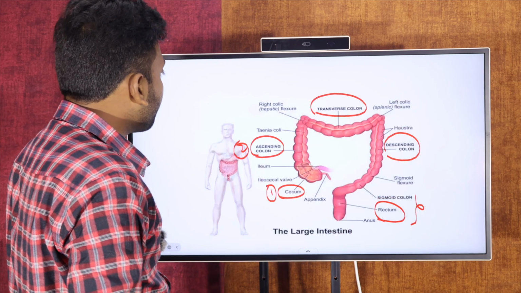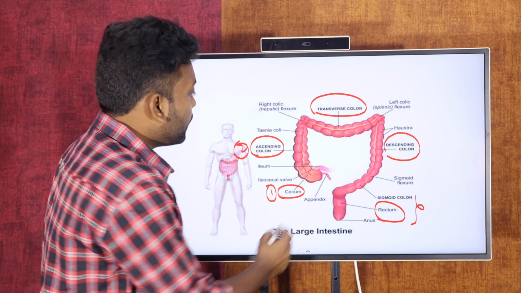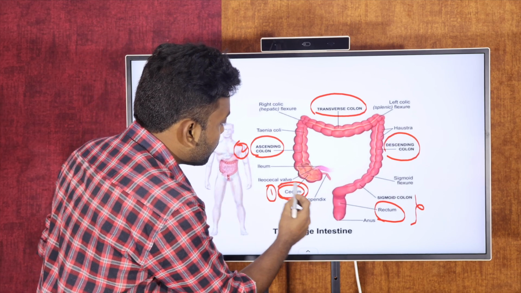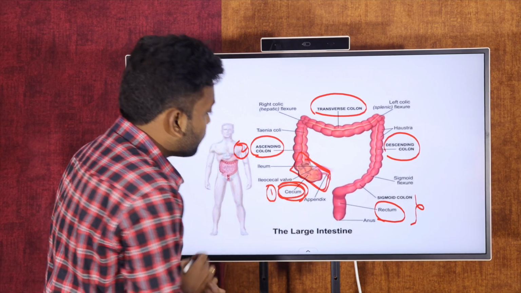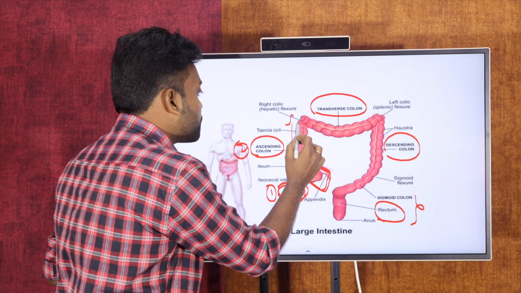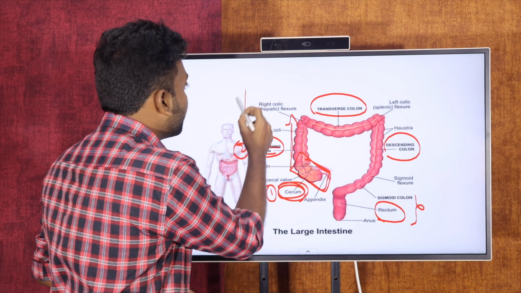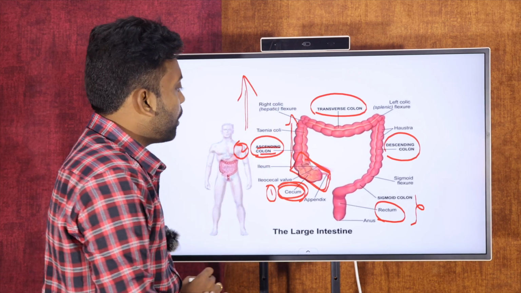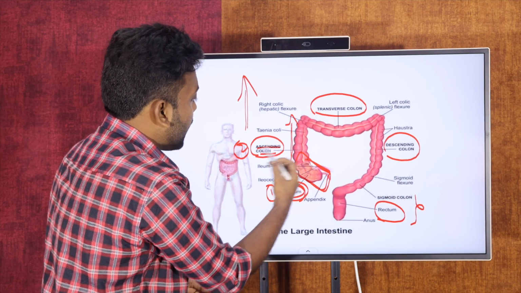These are the parts we can find in the large intestine. The first part is called the cecum. Next, it continues elevating upward, so it is called the ascending colon. As we know, ascending means going up, so that is why it is called the ascending colon.